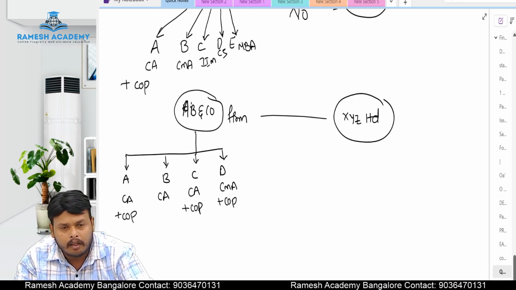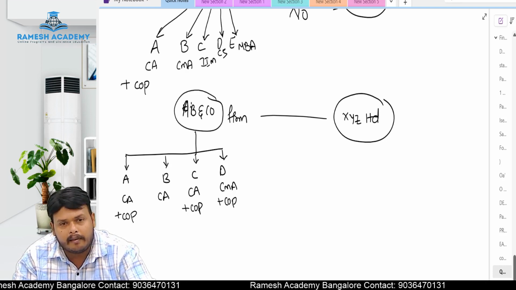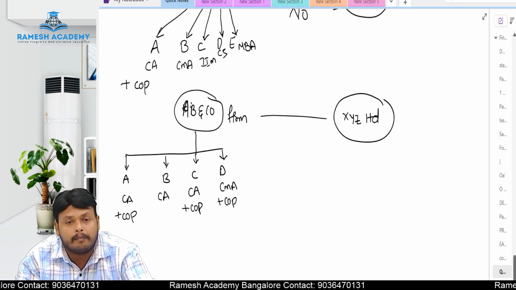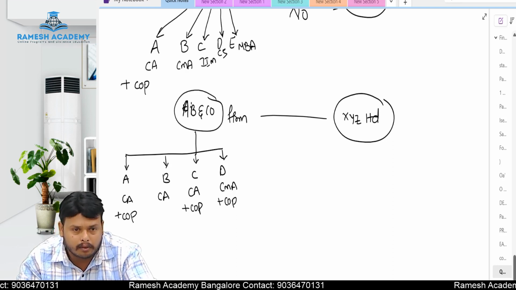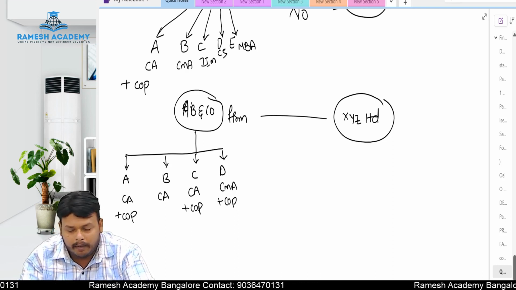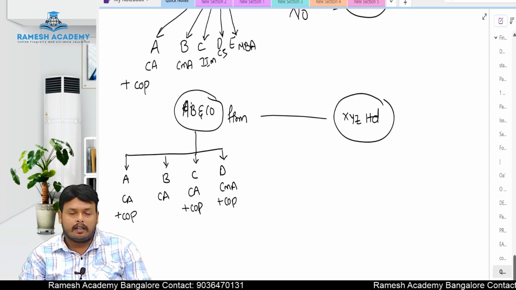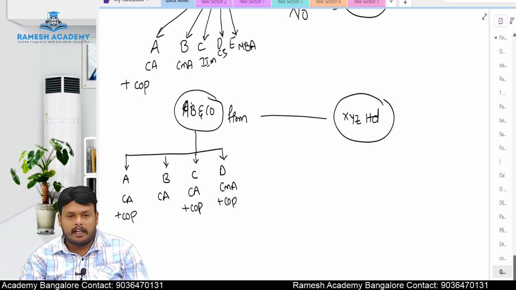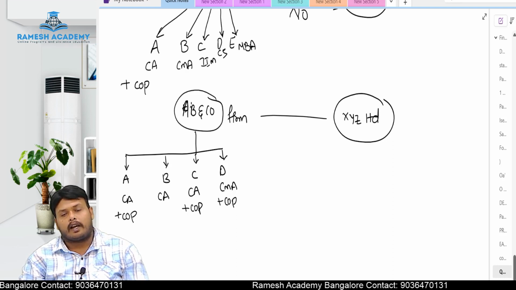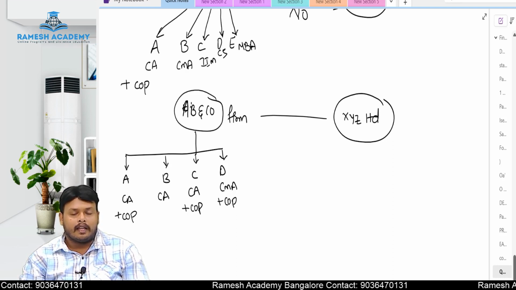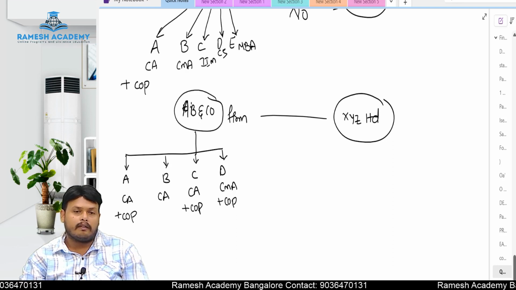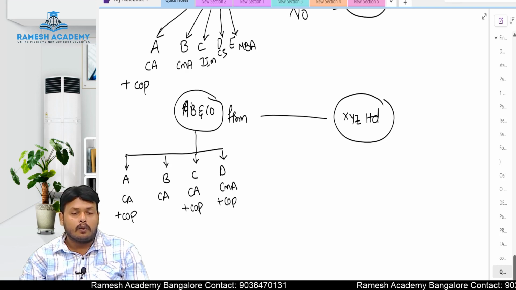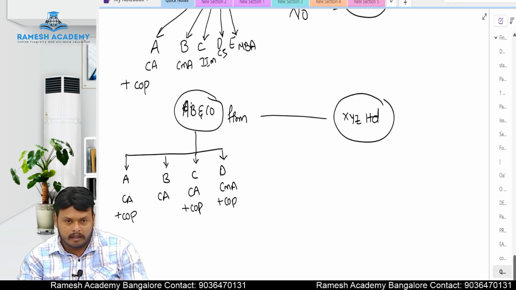The answer is yes. After globalization, from last year onwards, there is an amendment. A chartered accountant, cost and management accountant, company secretary, all these people together, they can open a partnership firm and they can act as partners also. Why? Because the law is permitting it. When a client approaches a chartered accountant, he requires the service of a chartered accountant. And when he approaches a CMA, he requires the service of a CMA, a company secretary, a lawyer. That is the reason, to make professional services global, the law has permitted combining all these services together.